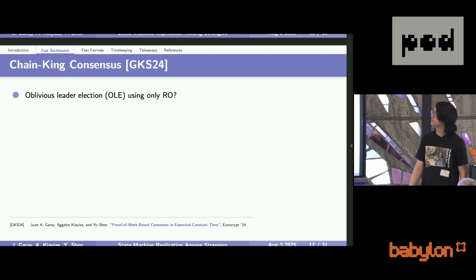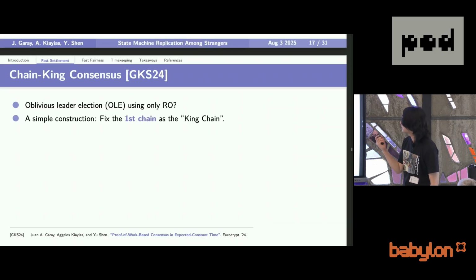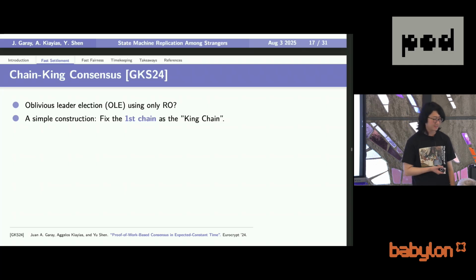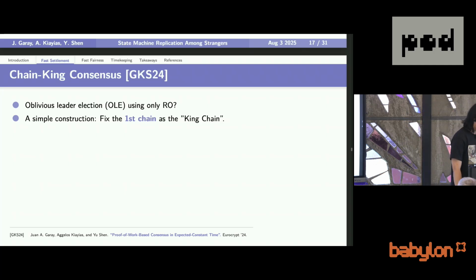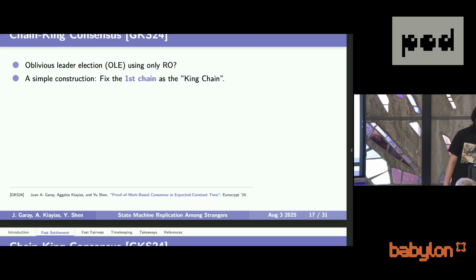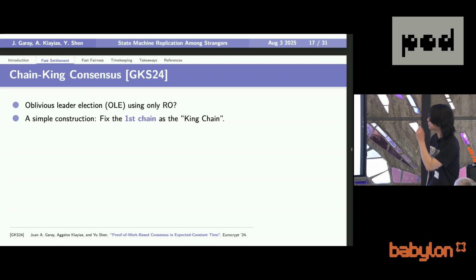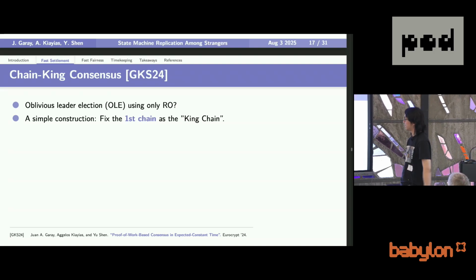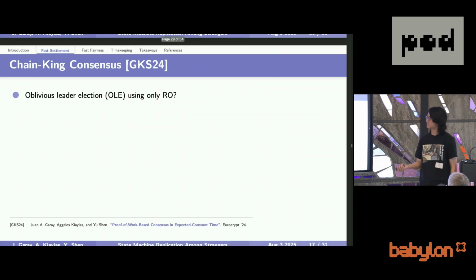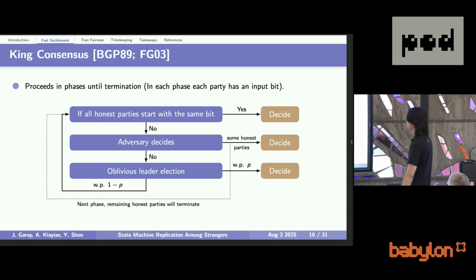So what we come up with is that we replace this oblivious leader election with a very simple procedure, which we call the king chain rule. What happens here is that we fix the first chain as the king chain. And whenever parties are confused, in the sense that they don't know which value to agree on, they will simply replace their input with the output of this king chain. And that's it. It will fulfill the same goal as the classical consensus protocol.